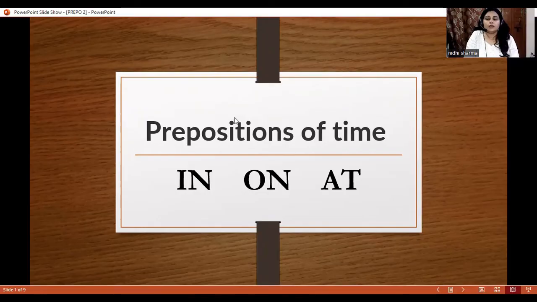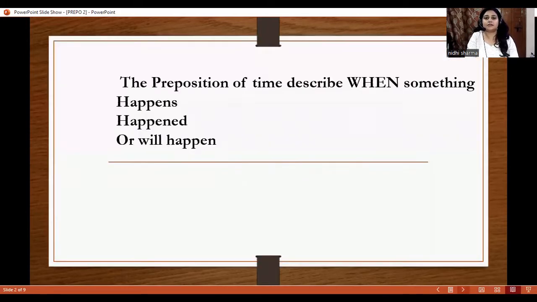So let's understand how to use these prepositions for time. So let's begin. Here we have prepositions of time: in, on, at. The prepositions of time describe when something happens, happened or will happen.